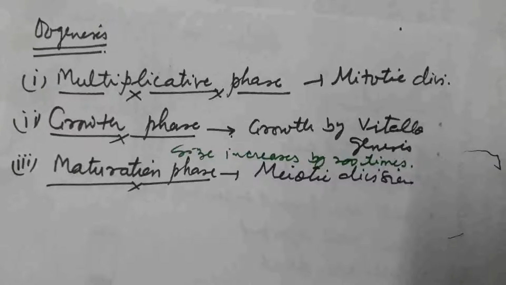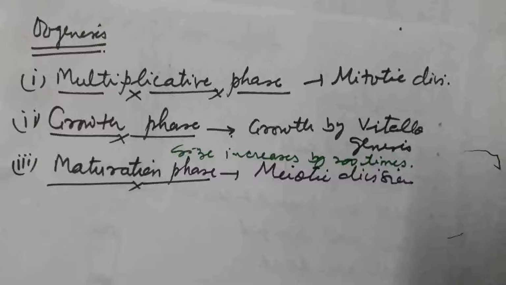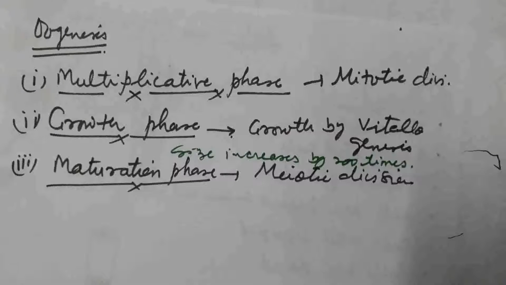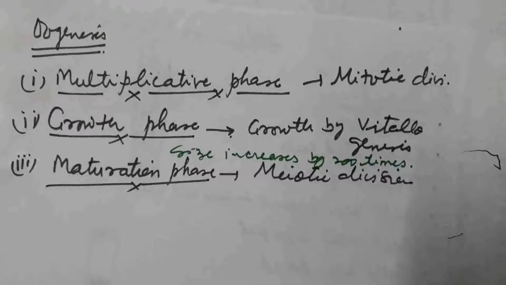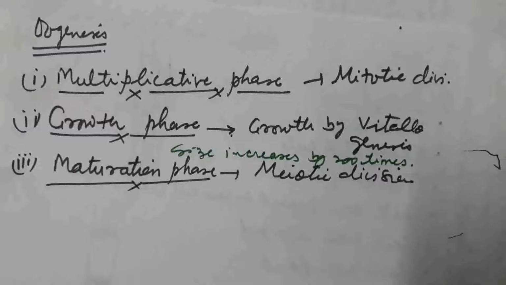So in the growth phase, growth takes place by vitellogenesis, that is yolk formation. Size increases by 200 times in case of human female. The third phase is the maturation phase, in which meiotic division takes place and the female gamete, the egg, is produced, in which the chromosome number is haploid. Now we discuss all these stages in detail.